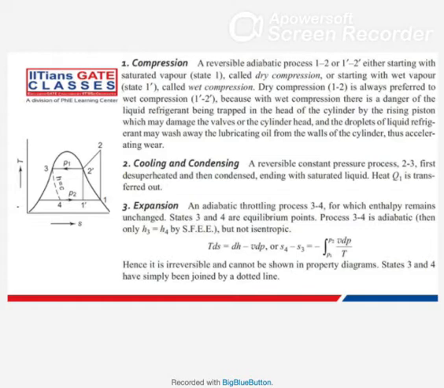So here what we understand is that we'll prefer this one. In fact, we do some superheat also, which I will tell in later slides. At least this point is clear that we do not prefer the wet one. Instead, we prefer the dry saturated vapor. Now second, from here to here it is the condenser, cooling and condensing.